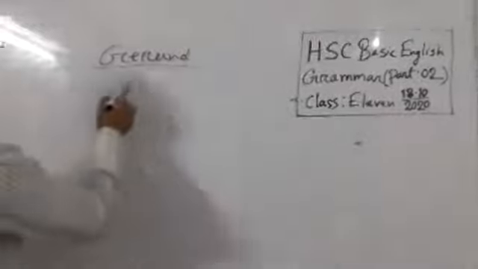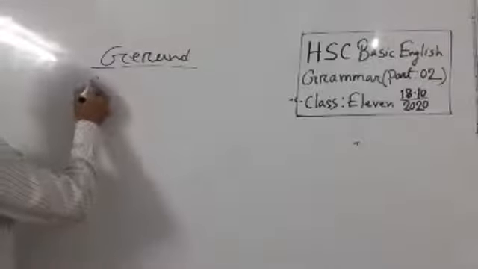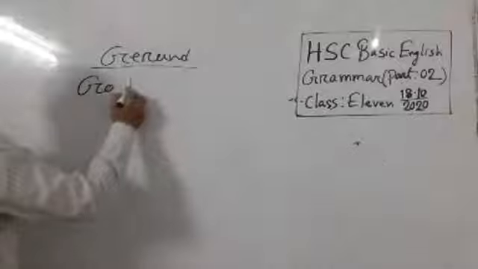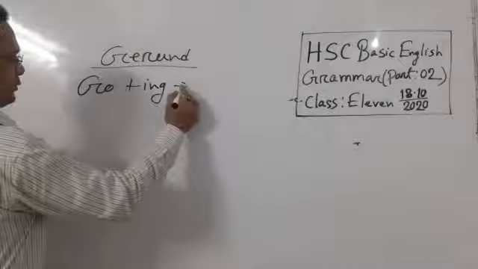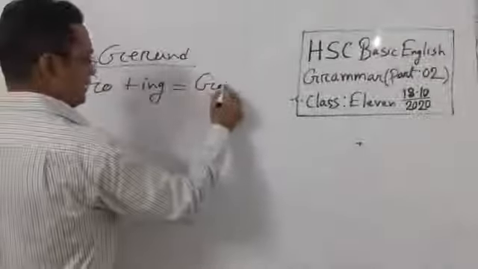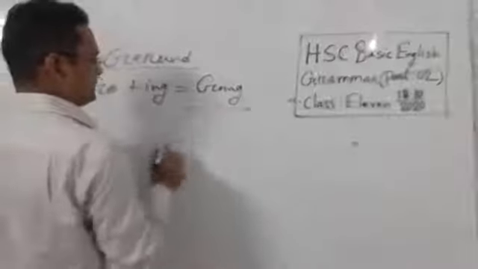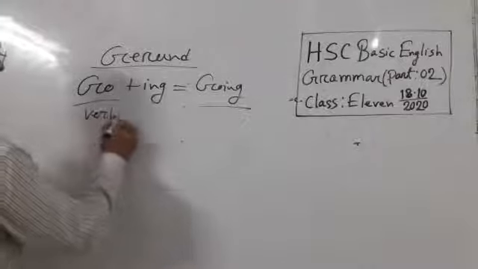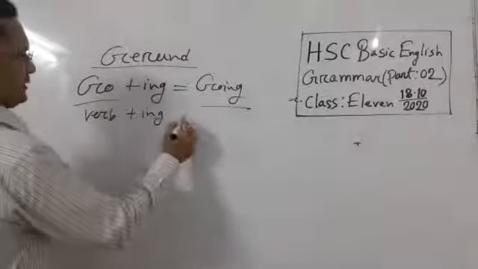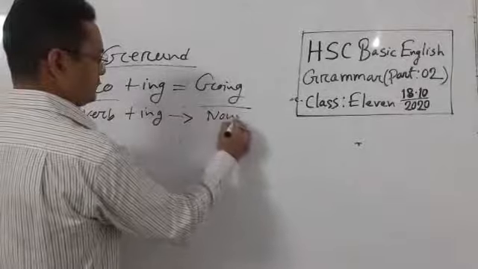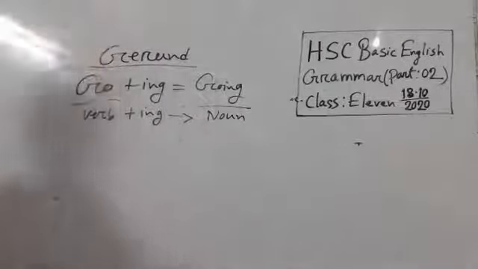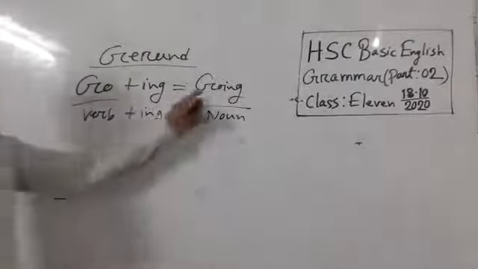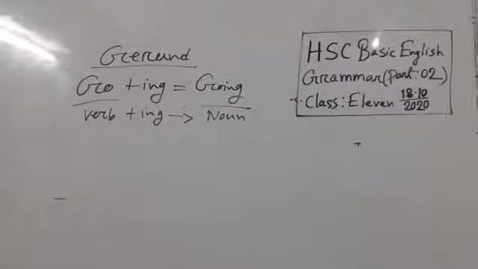Suppose like the verb go. When you add ing with go, then it is going, and this going is called gerund. And when we add ing with verb, it is turned into noun. So it's not verb here, turn into noun. So what is gerund? Say gerund are words that are formed with verbs that act as noun.